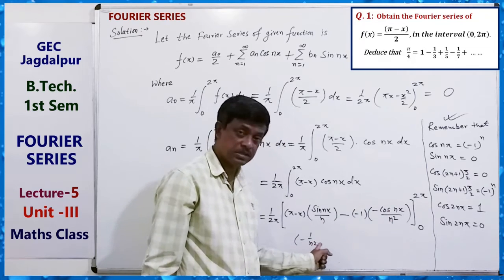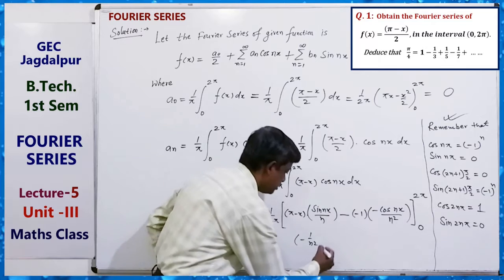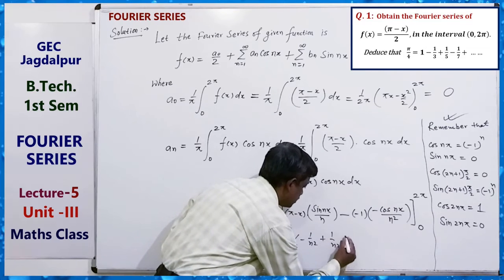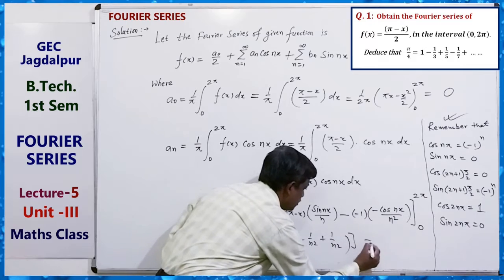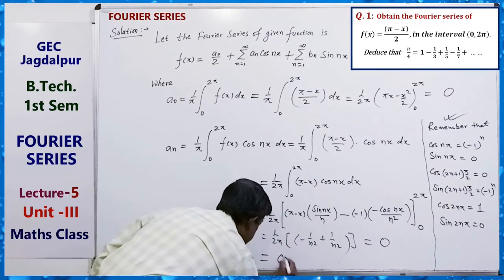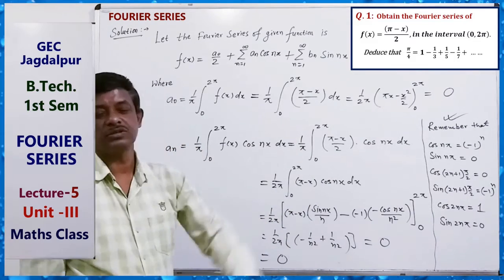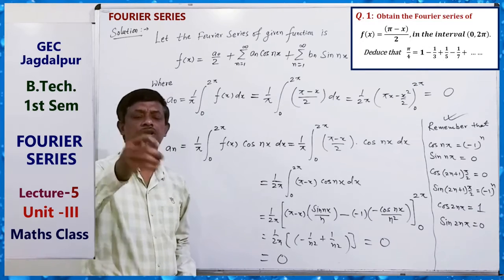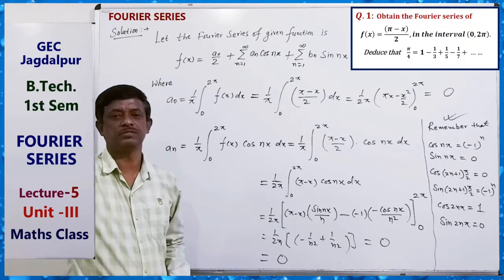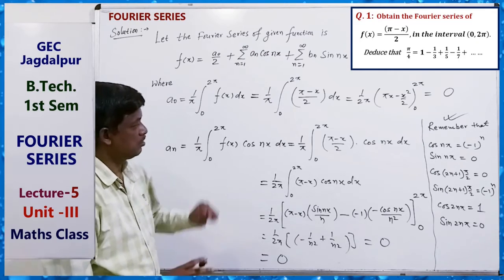So minus minus plus 1 by n square, 1 by 2 pi. So this equals 0. So An equals 0. We get An equals 0 for all n equal to 1, 2, 3, 4, 5, 6 and so on.